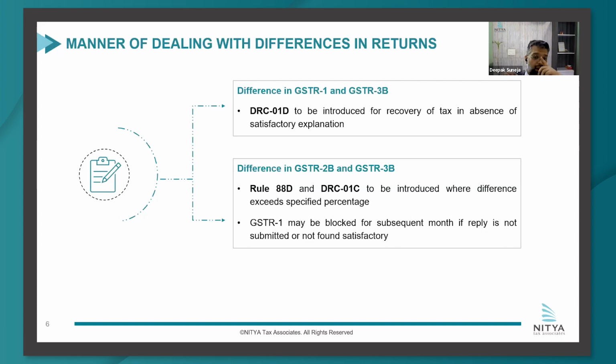And if the reply is not submitted or if it is not satisfactory, the rule under which they have brought in this provision would allow them to block the GSTR 1 for the subsequent month. So the assessee cannot just ignore the notice or say, okay, you issue me ASMT 10 or you issue me a DRC 01 show cause notice, and then I'll reply with my reasons. If the reply is not submitted or if it is not satisfactory, they can block your GSTR 1. And we all know that in present time, if the GSTR 1 is blocked, your business effectively gets hampered because the recipient would not be getting the credit. You cannot file your GSTR 3B.